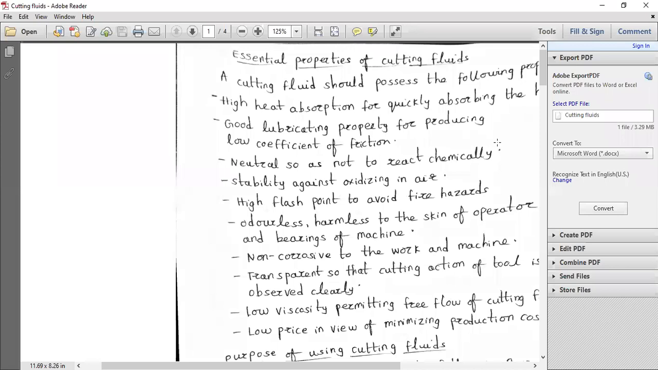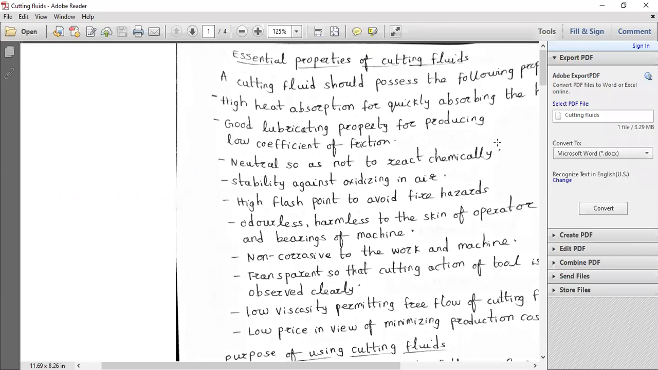For threading, you use the soluble oil again, and for milling you use the compound mineral oil, that is, sulfurized mineral oils. You have to use that. All these are very important oils and compounds we can suggest for different metals and machining operations.